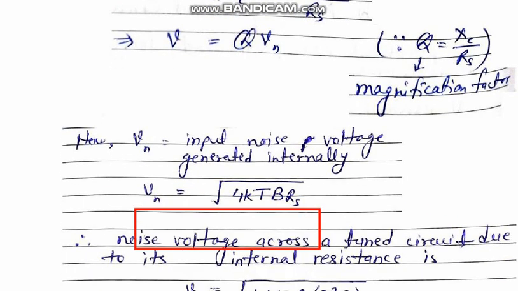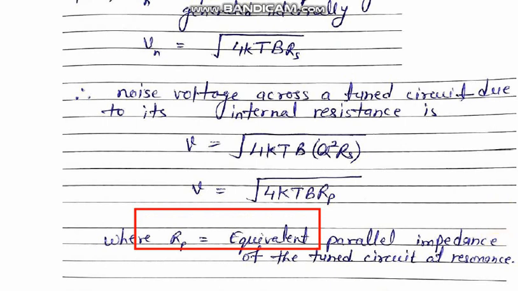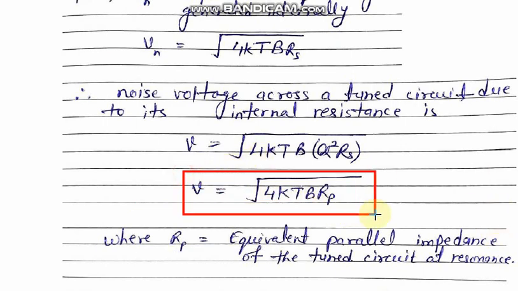So if you put this Vn value inside the formula of V, this is the final value of the output voltage, that is the